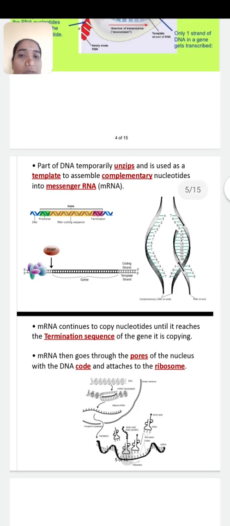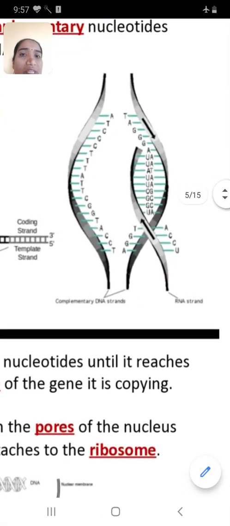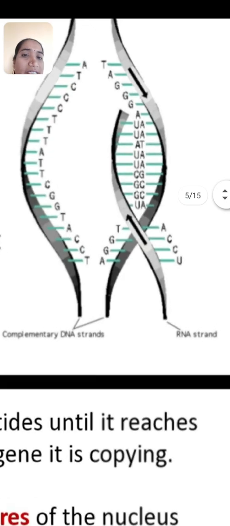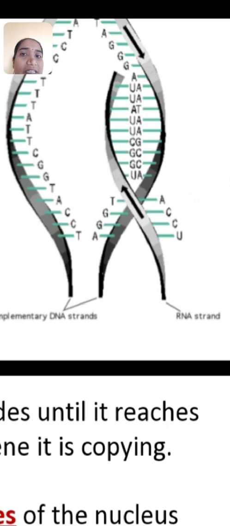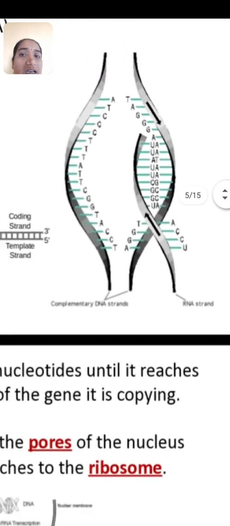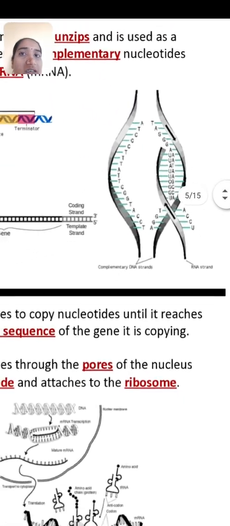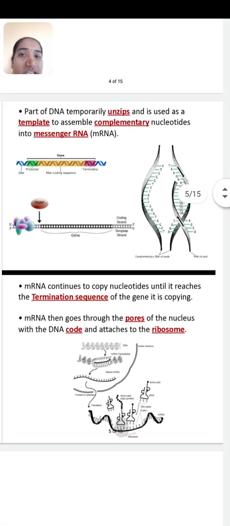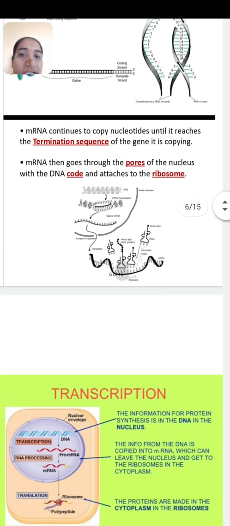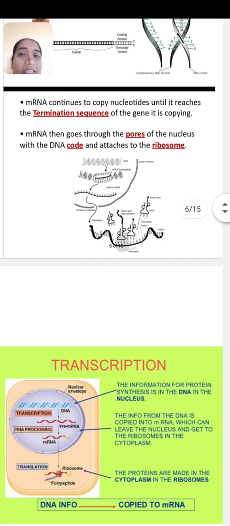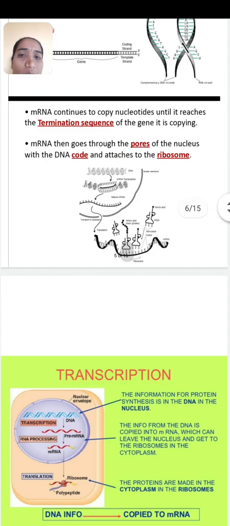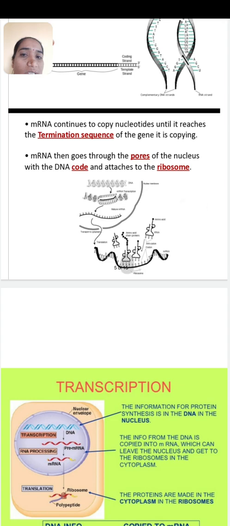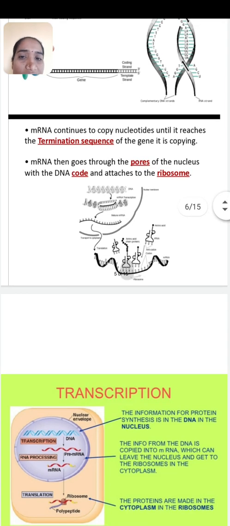In the diagram you can see the complementary nucleotides being added to synthesize the RNA strand, showing complementarity with the DNA template. After the transcription process, the mRNA moves from the nucleus to the cytoplasm for translation.